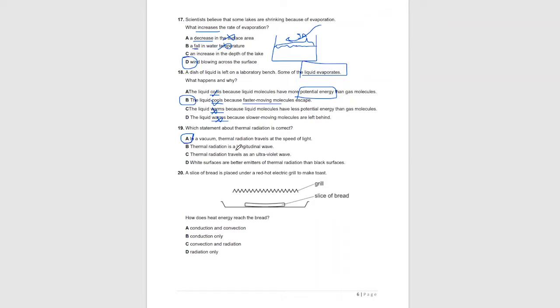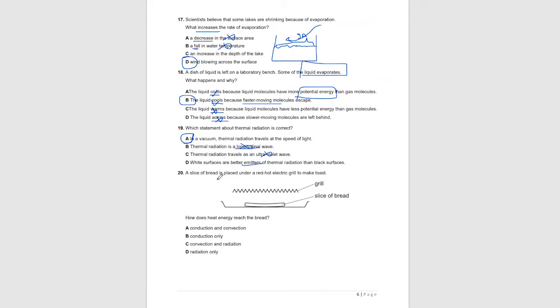No, electromagnetic waves are transverse waves, so it's not longitudinal. C. Thermal radiation travels as an ultraviolet wave. No, it travels as infrared radiation, not ultraviolet radiation. D. White surfaces are better emitters. White surfaces are better reflectors of heat, not emitters of heat. So B, C, D are wrong, and A is the answer.